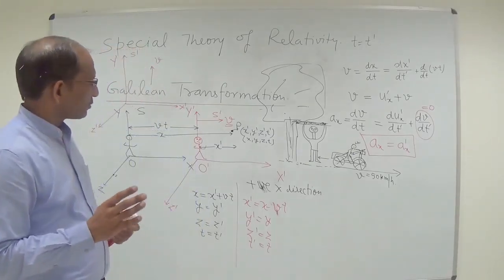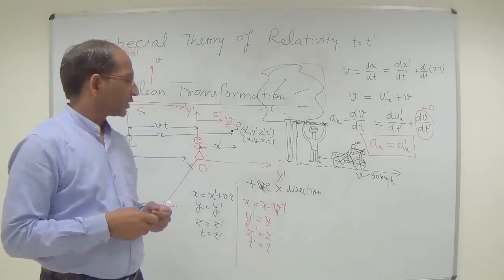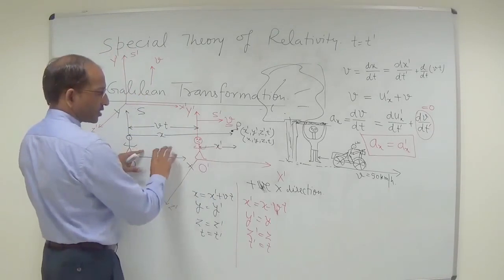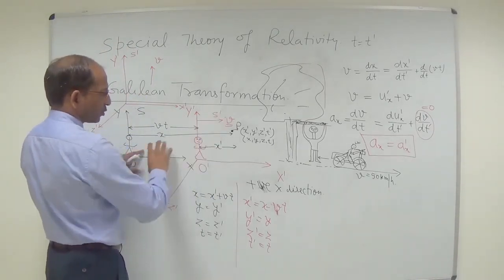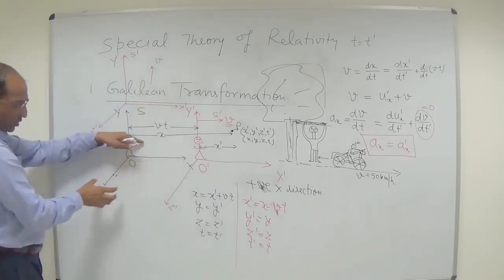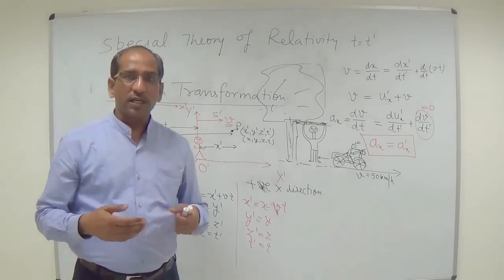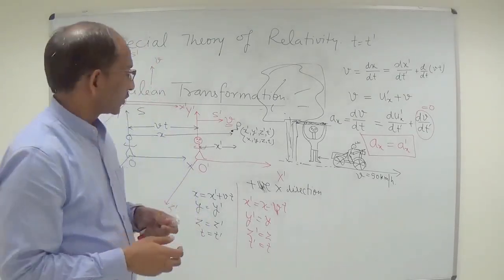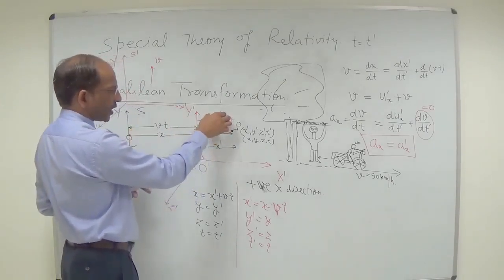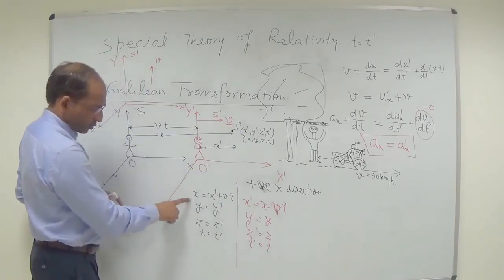But here we have considered that the S prime plane is a moving plane along the x-axis. We can consider that the S prime plane is moving along the x-axis, along the y-axis and along the z-axis, and the coordinate system changes accordingly. So in the first case I have considered that the S prime plane is moving along the positive x direction. So because of that,